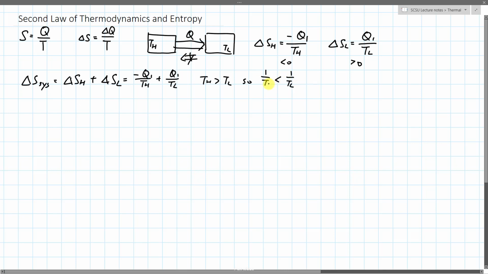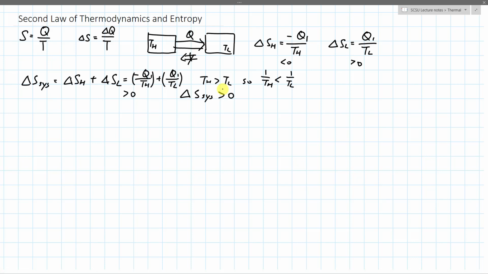Let me rewrite that. Okay, so that means this negative quantity here is less in magnitude, or absolute value, than this positive quantity here. So if you have a negative and lesser quantity, and a positive and slightly greater quantity, then the result is going to be greater than 0. So this delta system entropy, in this case of heat transfer, is greater than 0. And we're ignoring the fact that there could be any heat transfer into the environment. It's only between and among a system of objects.